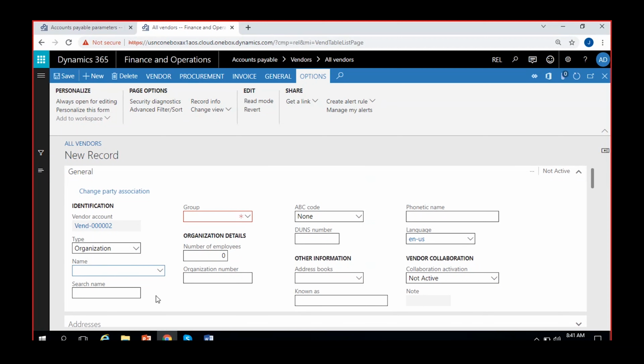So you can give the name to the vendor. So please suggest the name of the vendor, guys. Anyone?